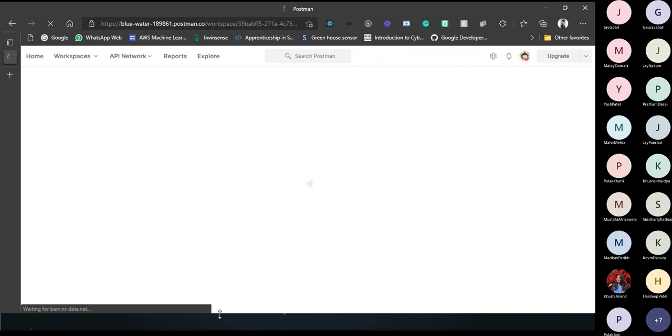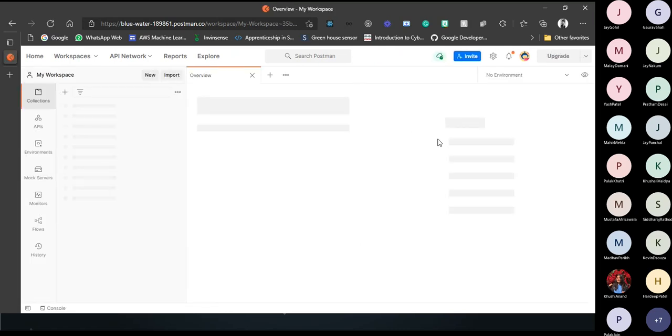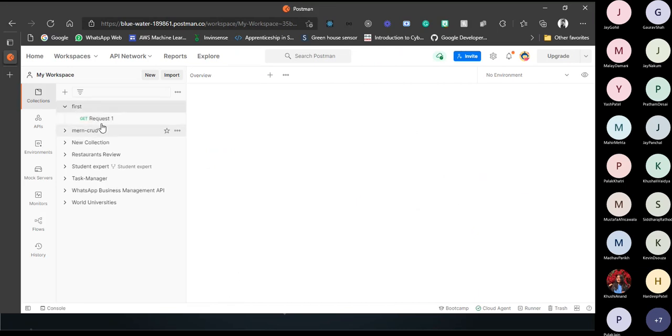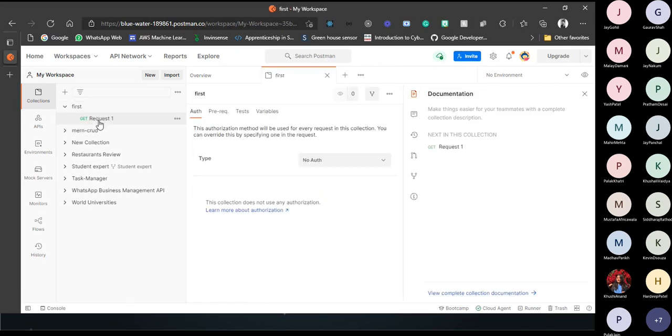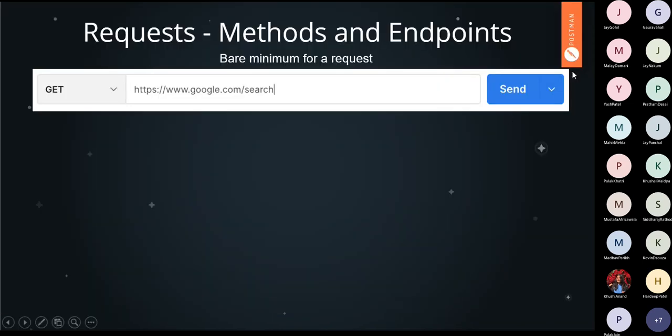I am trying to give you a glimpse of the screenshot that I have attached in the slides. I want to give a better understanding of how the platform looks. Now coming back to the slide, you can see some screenshots pasted here. Let's understand what all this is about.